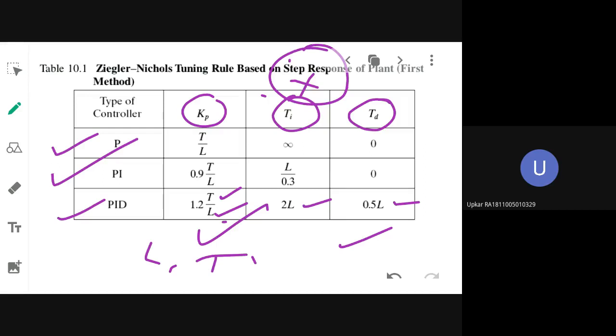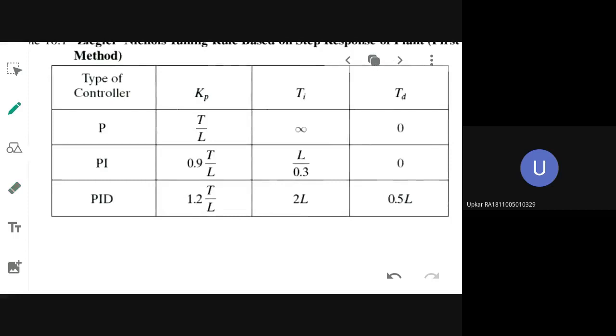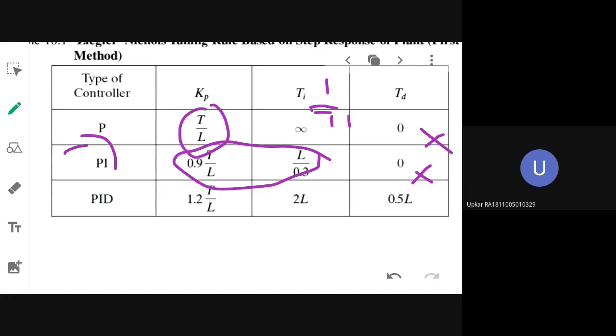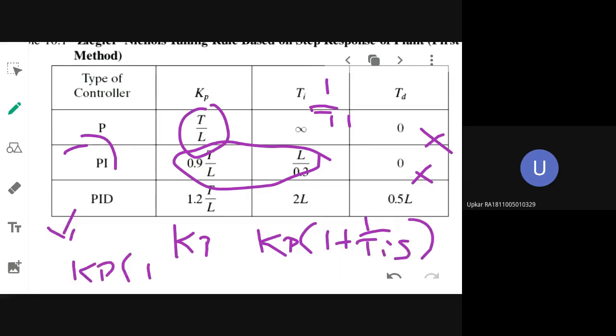Suppose you want to design a PI controller, then there is no derivative time constant, so you will use these two formulas only. This value will be 0. Suppose you are using a P controller, then this value will be infinity because 1 by Ti will become 0 again. So only T by L is necessary. If you are designing a P controller, only Kp will come. For a PI controller, Kp into (1 plus 1 by TiS) will come. For a PID controller, Kp into (1 plus 1 by TiS plus TdS) will come. In this formula you substitute all these values.